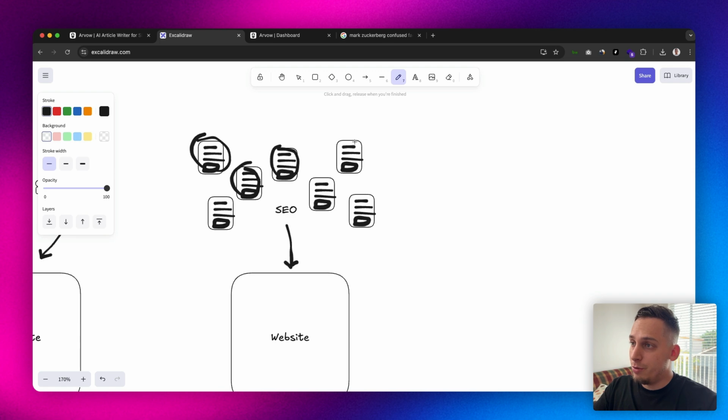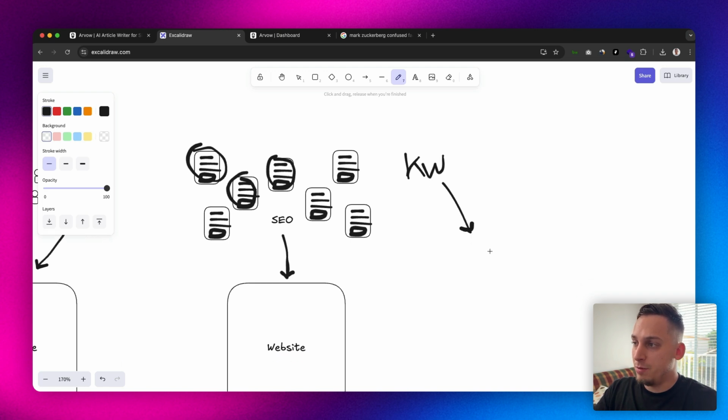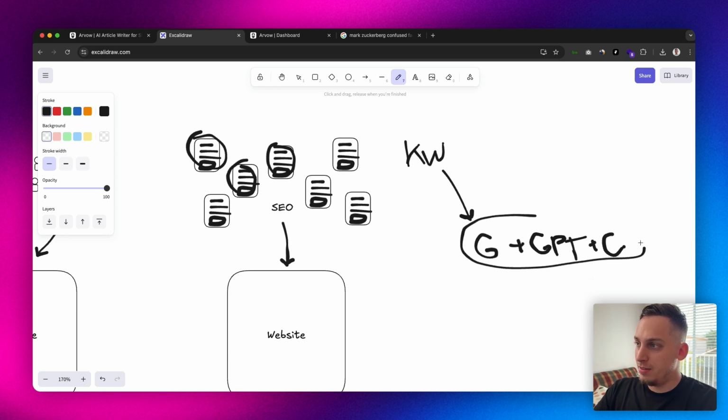Now, people search for these articles. They don't search for these articles directly. They search for different keywords, right? Different keywords in different platforms, like in Google right now, and also in today's world, we have ChatGPT, we have Claude as well, and basically all of these different things are trying to satisfy the user's search intent, right?